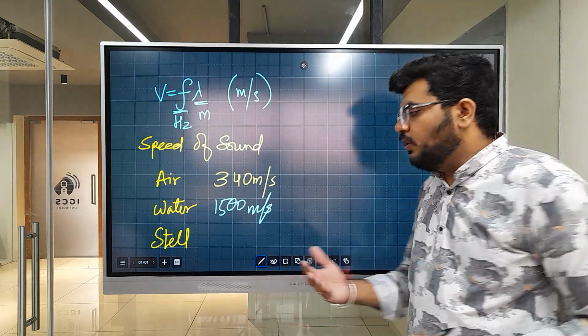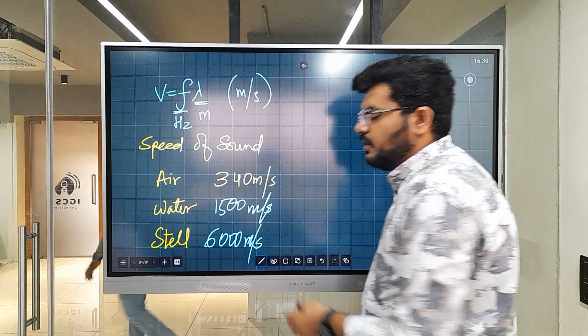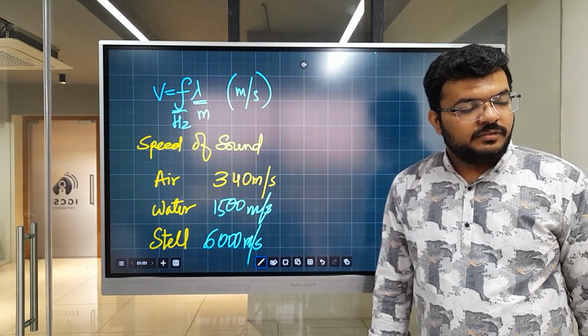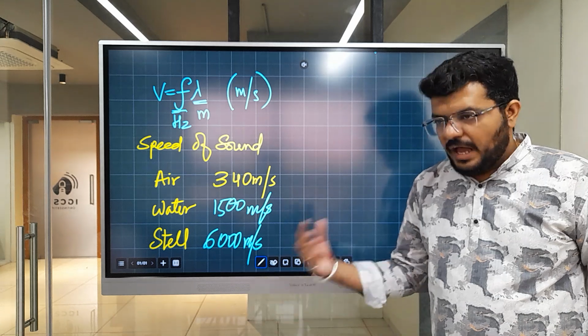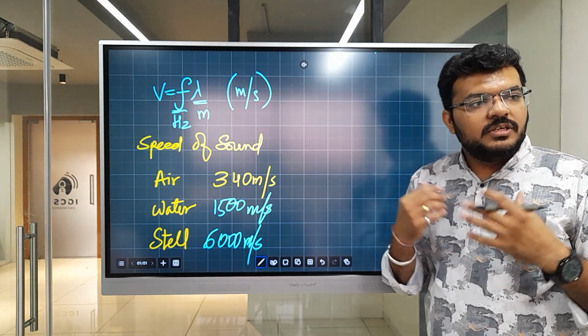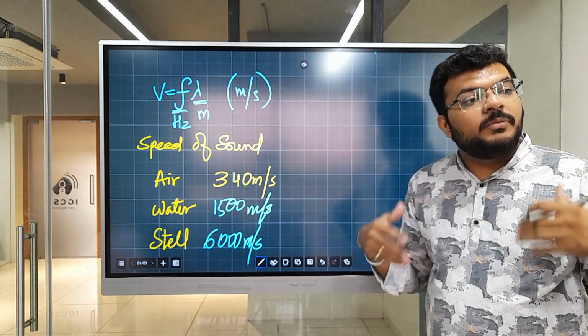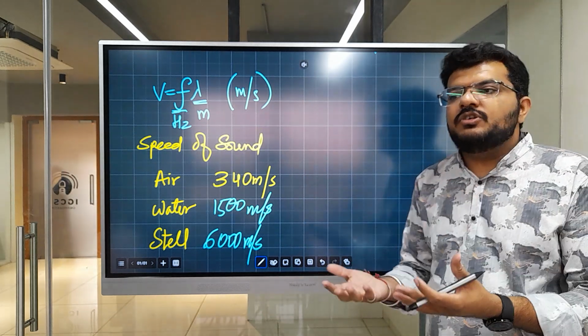Going by the same logic, it is 6000 meters per second in steel. But the sound wouldn't be that clear, right? If I want to hear the sound, because my ears are naturally made to hear sound from air, that sound has to come from air for me to make sense of it.